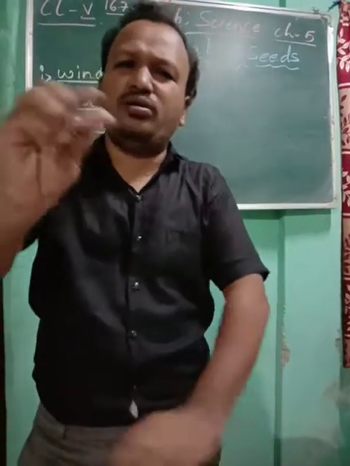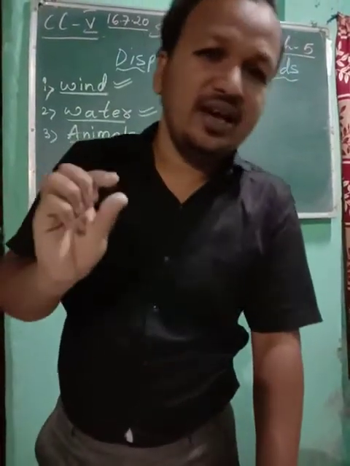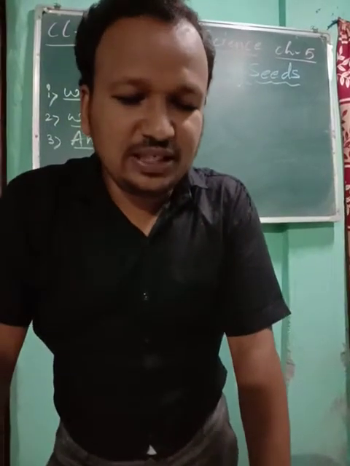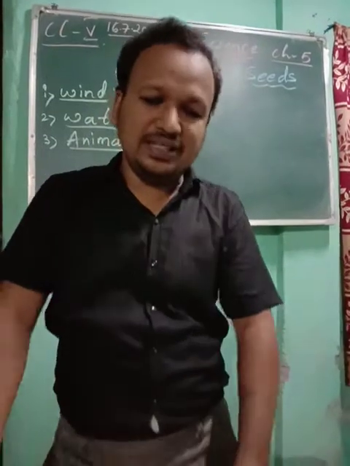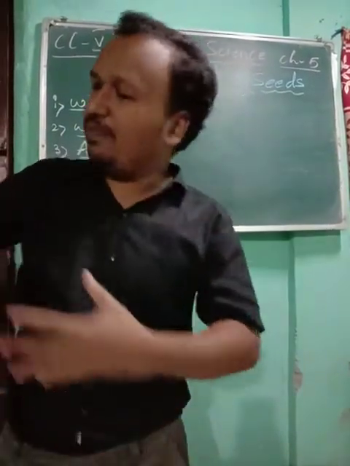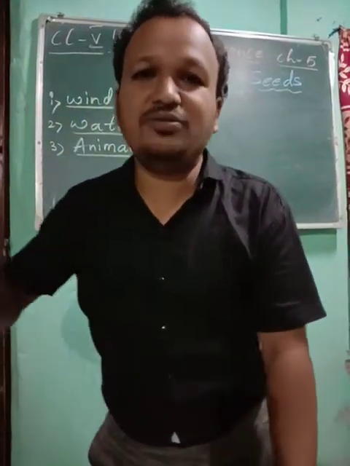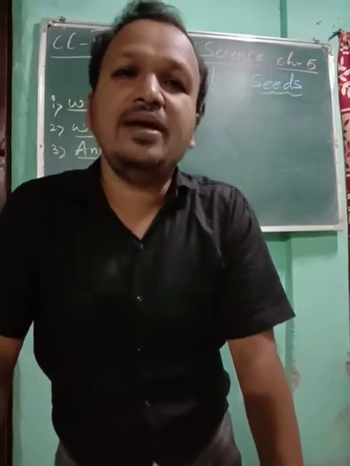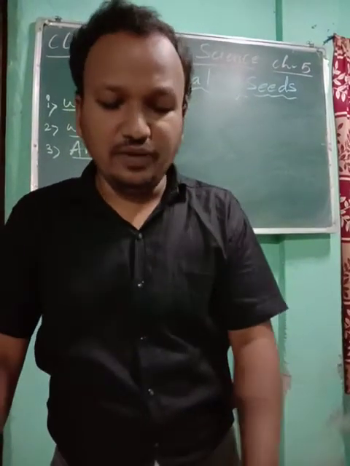It has a thorn. If you put it on hair, it will get stuck. Green color, brown color. So you see, this hook cockleburr plant is an example. This gets stuck on the animal's body, and when the animals move from one place to another, wherever they move, that seed will fall, and that seed will also grow into a baby plant. So in this way, animals also help in the dispersal of seeds.